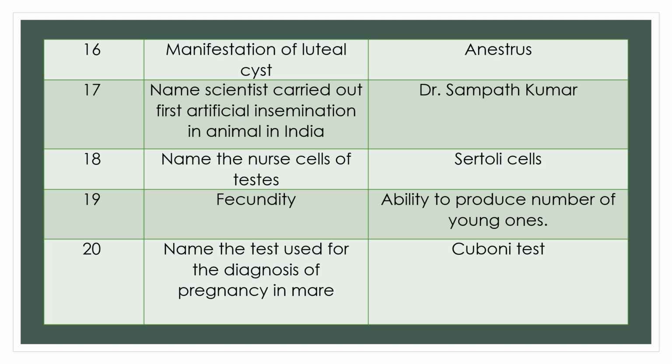Question 19. Fecundity. What is fecundity? Answer: ability to produce. Remember the words, number of young ones, whether the animal produces one young one, two, three, or four young ones. That is called fecundity. Fecundity is the ability to produce a number of young ones. Important question.